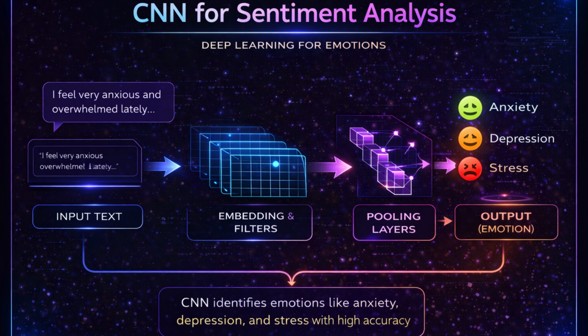Next, convolutional layers apply multiple filters to extract important features and patterns from the text. This helps the model identify key emotional signals present in the input. Following this, pooling layers reduce the dimensionality of the data while retaining the most relevant information, improving efficiency and performance.